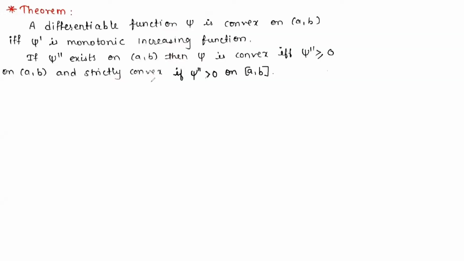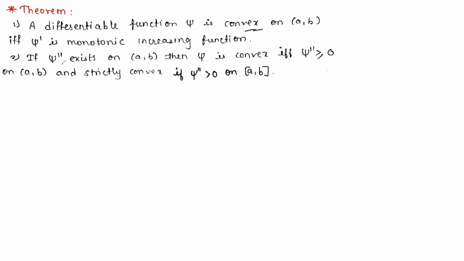Now the next theorem of this article consists of two parts. The first part says that a differentiable function psi is convex on the open interval ab if and only if psi dash is a monotonic increasing function.